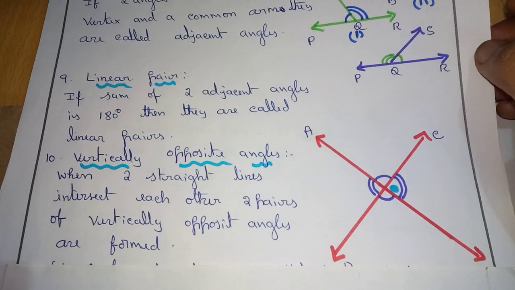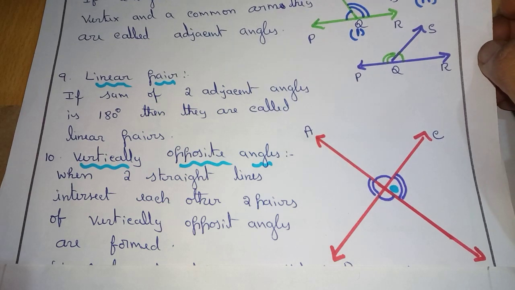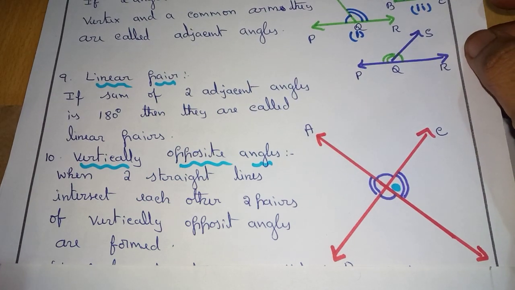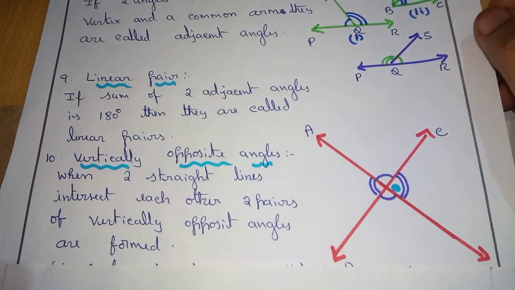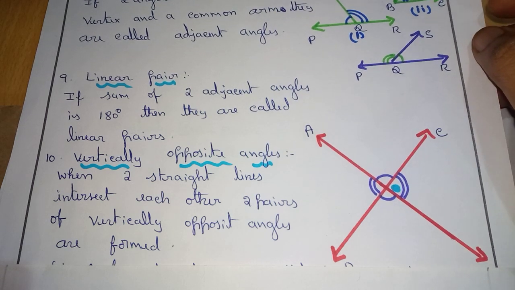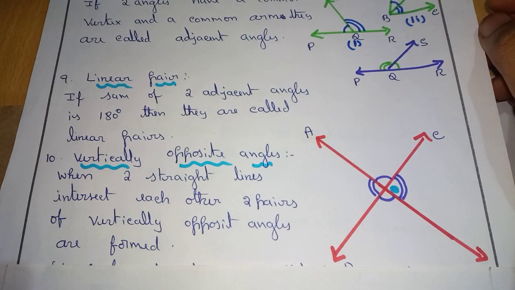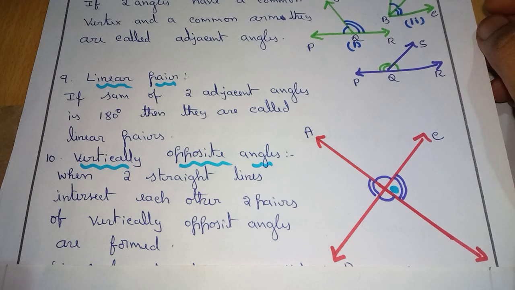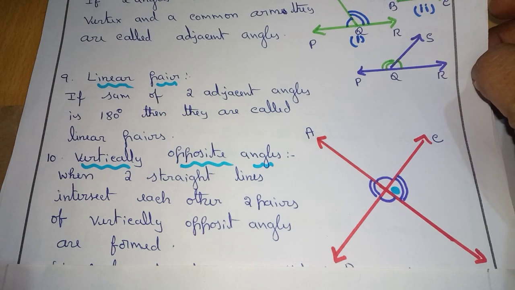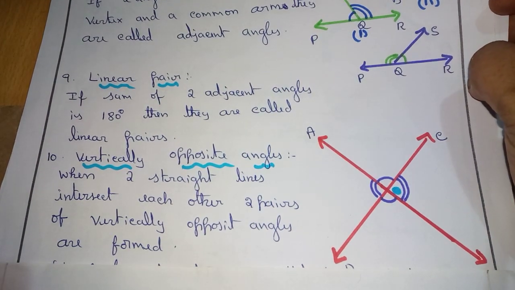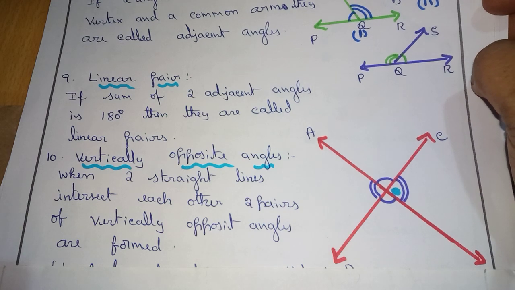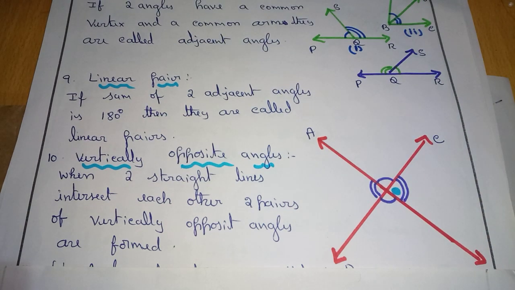That much is sufficient for today. Just recall what we have studied in today's class. We discussed about collinear points, line segment, angles, types of angles. What are the types of angles? Acute angle, right angle, straight angle, reflex angle, obtuse angle, complete angle, then complementary angles, supplementary angles, then adjacent angles. At last we studied about vertically opposite angles.